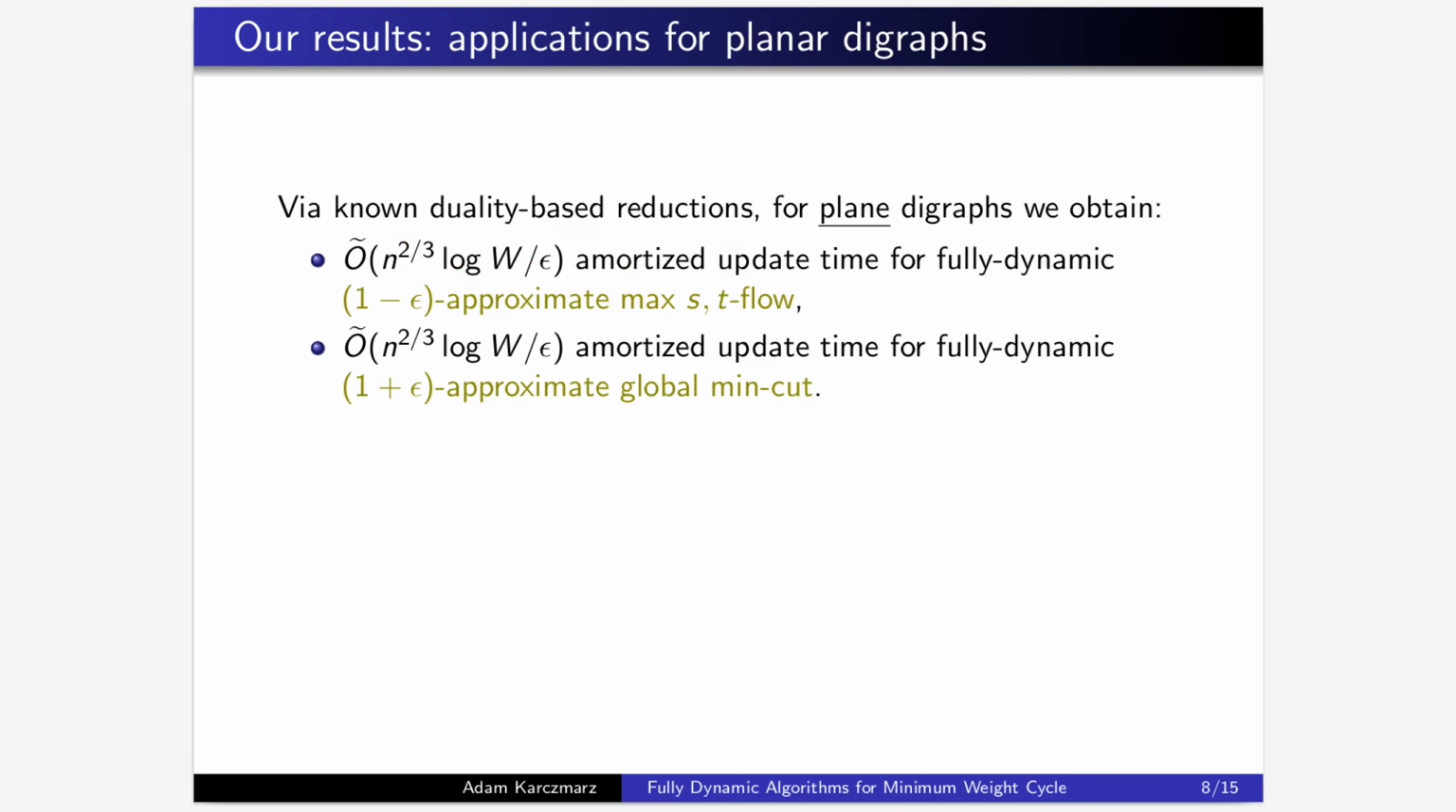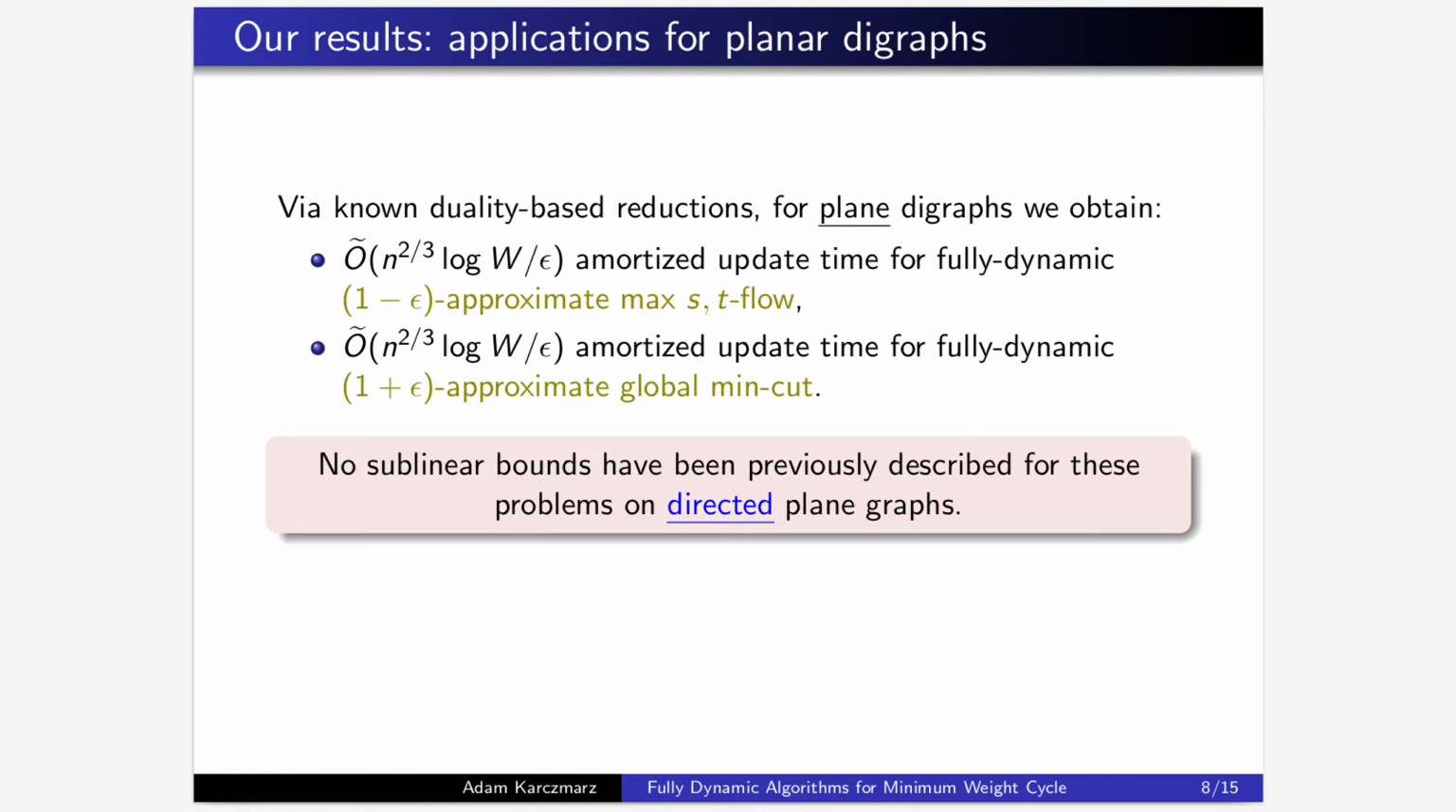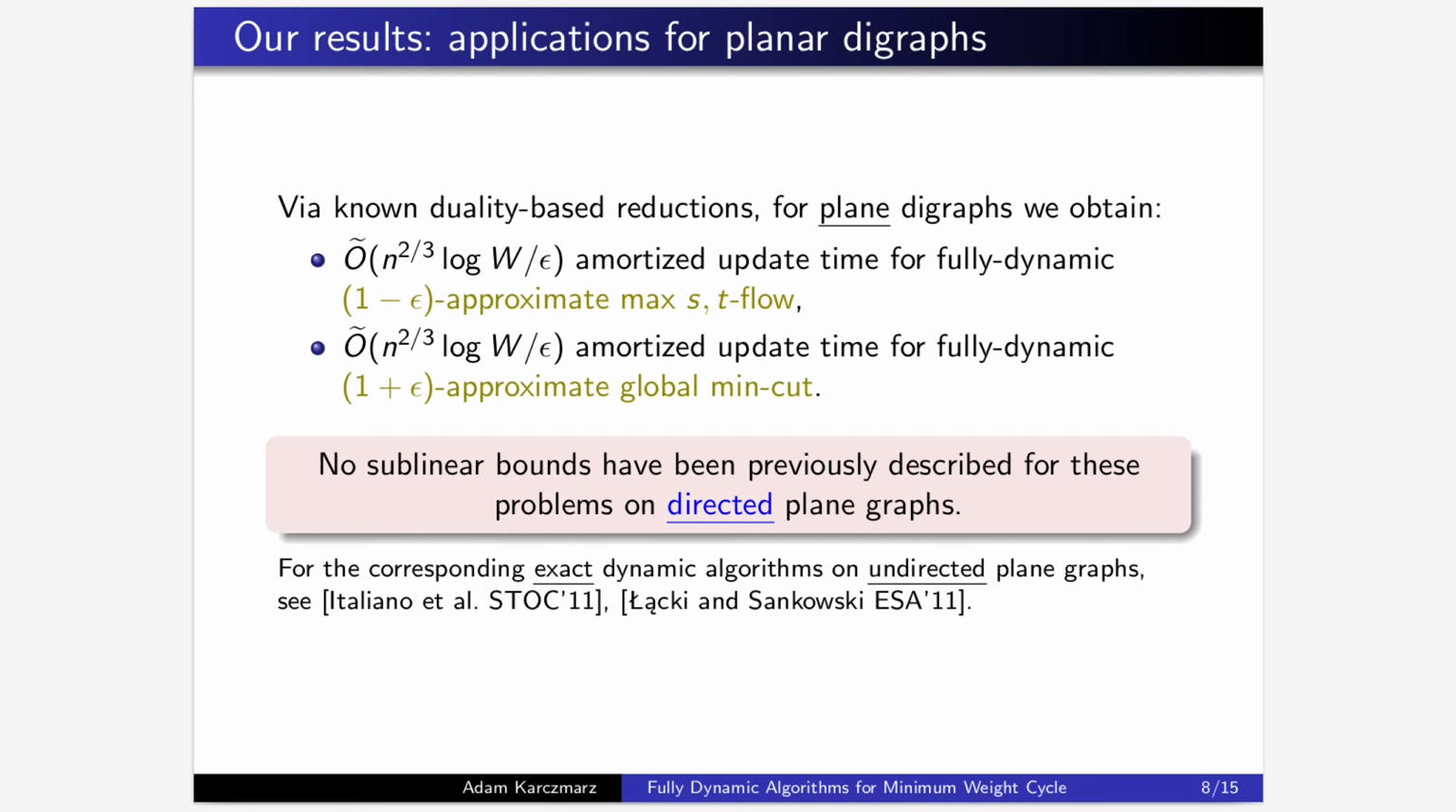But this is not all. Even more importantly, via well-known duality-based reductions, we also obtain similar amortized update bounds for approximate max s-t flow and global min cut for dynamic plane embedded directed graphs. In fact, it seems that no sublinear bounds have been previously described for these problems on directed plane graphs. However, exact dynamic algorithms for these problems were known before, but for undirected plane graphs.